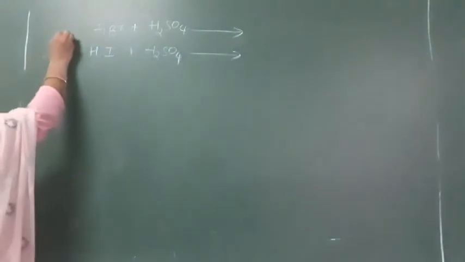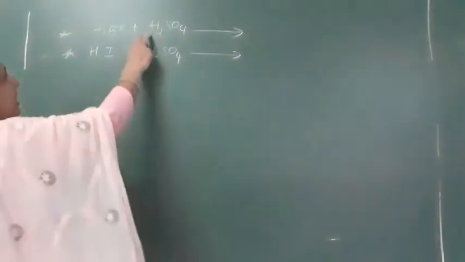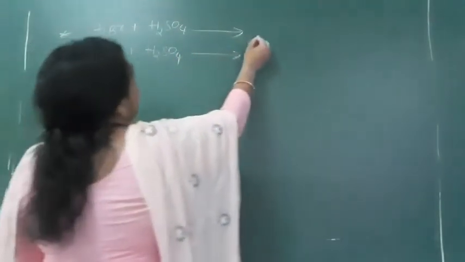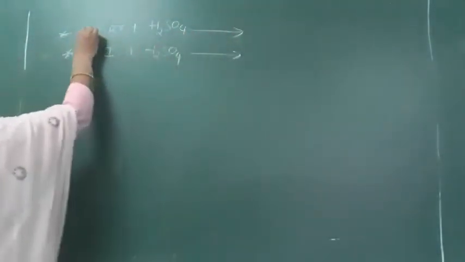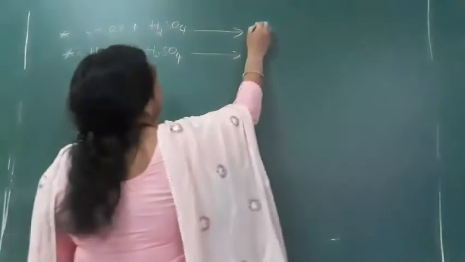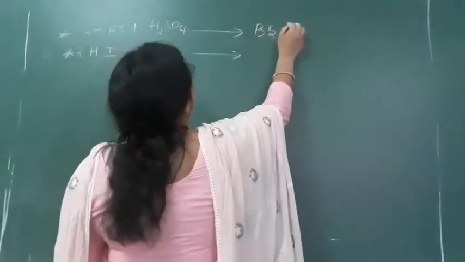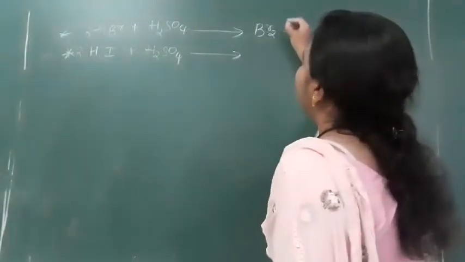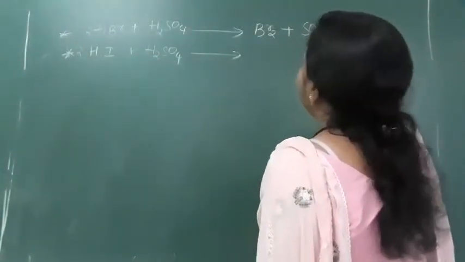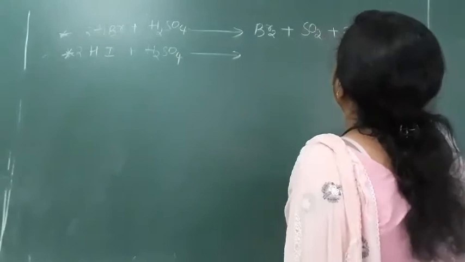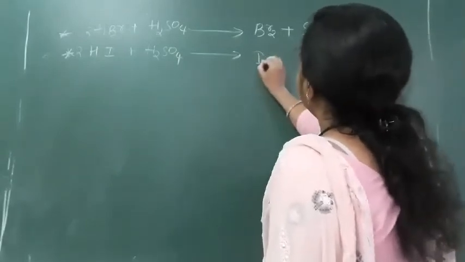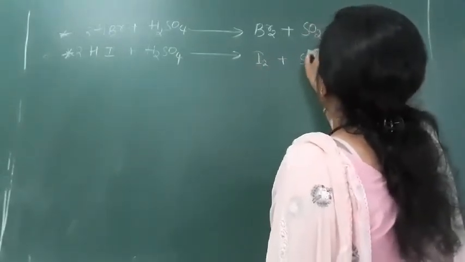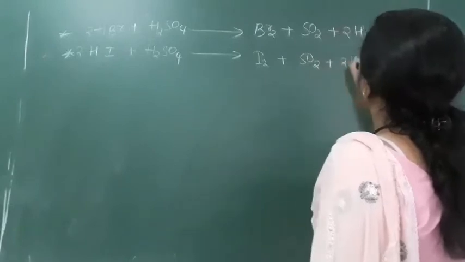These are extra points, not for theory, but for competitive exams. So 2 HBr gives Br2 plus SO2 plus 2 H2O. Here also iodine plus SO2 plus 2 H2O.